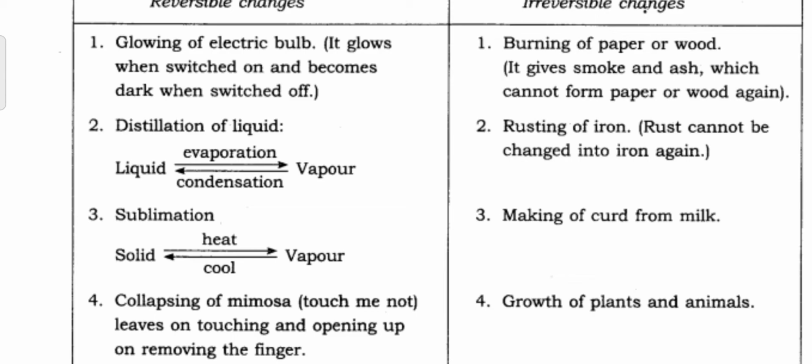Second one is distillation of liquid. That means conversion of liquid into vapor. That is evaporation and condensation, that we have already studied. Evaporation and condensation process can be reversed. Third one is sublimation. Sublimation means the conversion of a solid substance to vapor. That means solid is directly converted to vapor. For example, burning of the camphor.